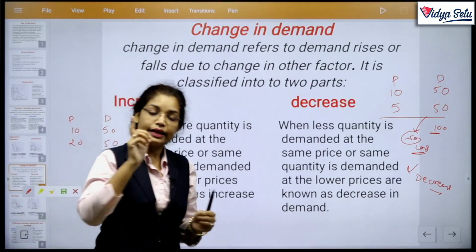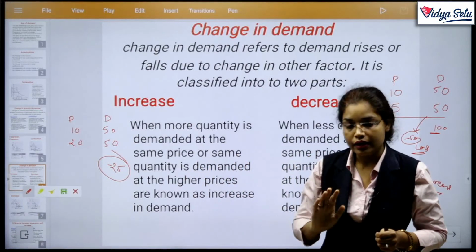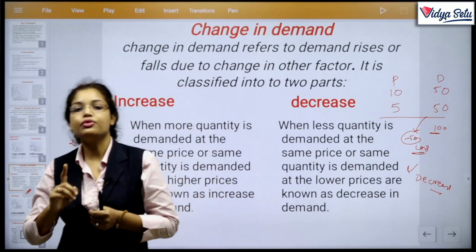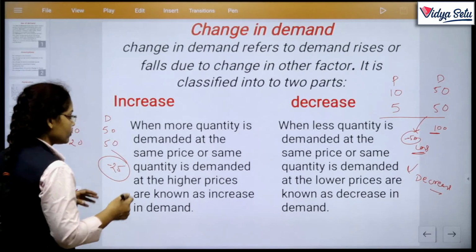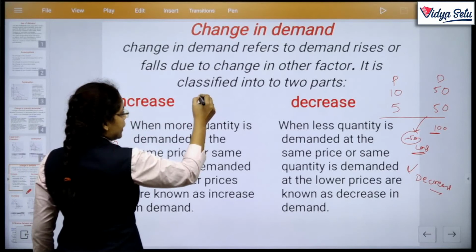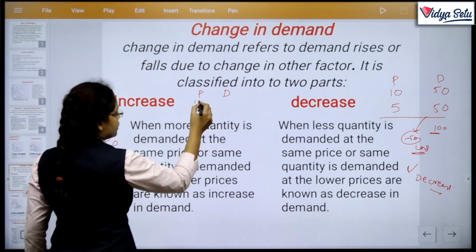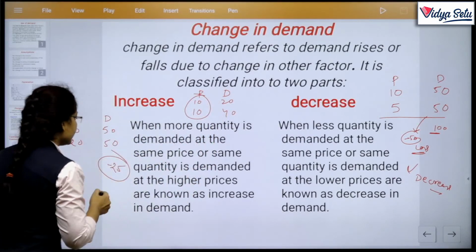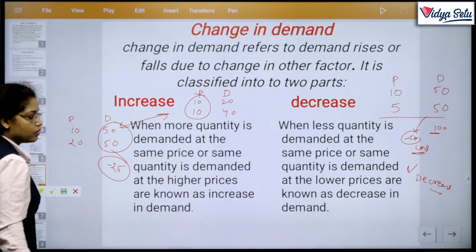Okay, but in case of change in demand, there is only a single factor, a single variable that changes. Like if I consider the upper segment of this sentence, price and demand. When more quantity is demanded at the same price, then 10, 10, 20, 40. Here the price remains constant, the demand changes, and both are cases of increase.